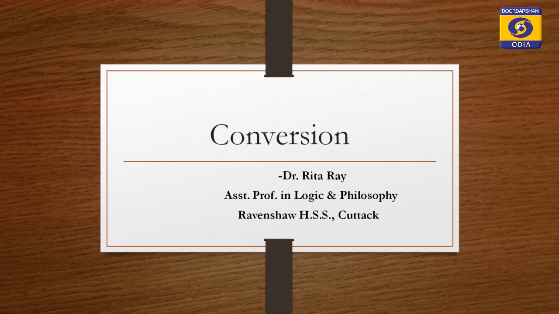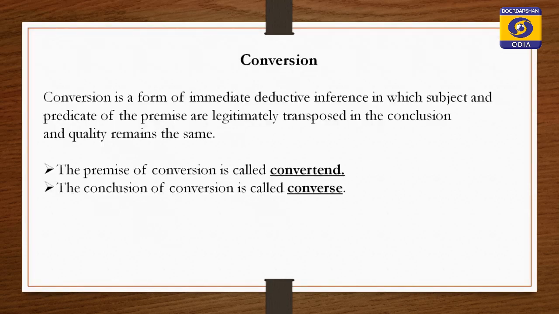Conversion is a form of immediate deductive inference in which the subject and predicate of the premise are legitimately transposed in the conclusion and quality remains same. So, what is the meaning of this definition? This means in the premise, there are two terms, subject and predicate. In the conclusion also you have two terms, subject and predicate.